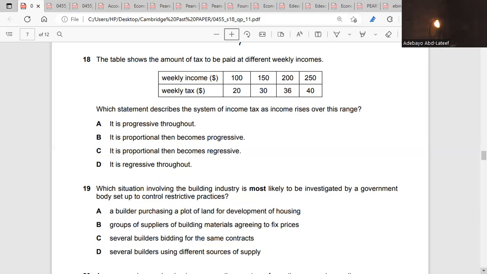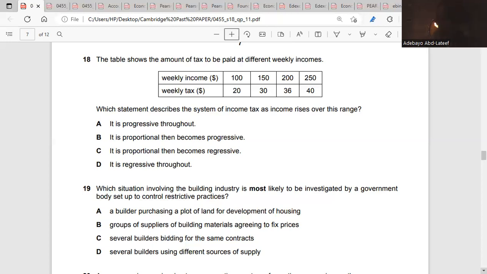The tax for an income of 100 is 20. For 150 it is 30. If you look at that, it is proportional from 100 to 150. For each 50, it's 10. So 50, 10; 100, 20; 150, 30. So it's proportional. But when it goes to 200, it's 36, and 250 is 40. So based on this analysis, it's showing that the more income you have, the less tax you pay. So it is proportional, then becomes regressive. So the answer is C.